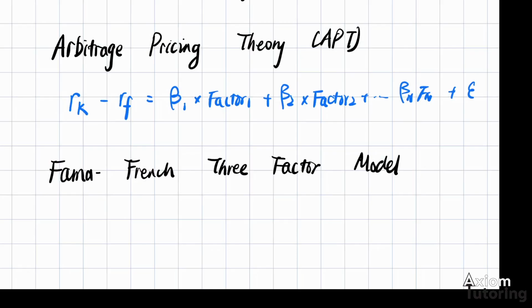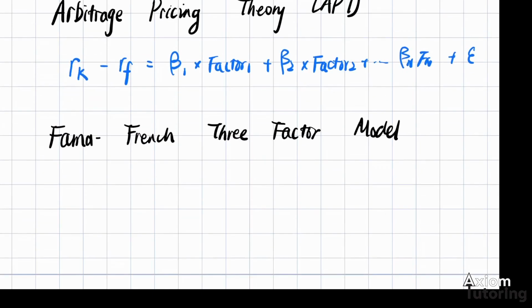Based on this, another model is called the Fama-French 3-factor model. As its name suggests, there are 3 factors they have identified, with Fama and French being 2 different people. The 3 different factors include, first, the market premium itself, which is the same as the CAPM.